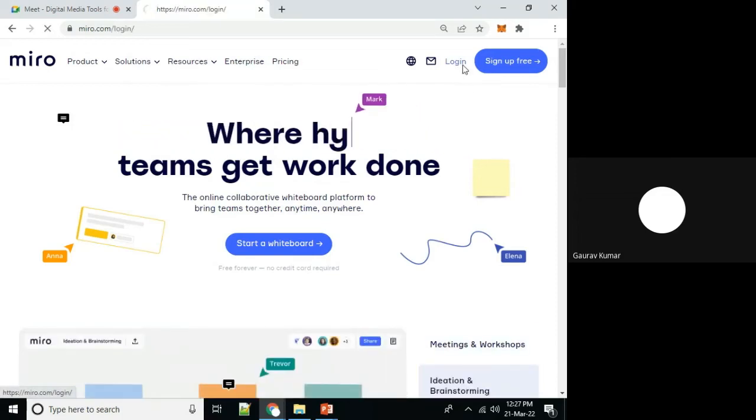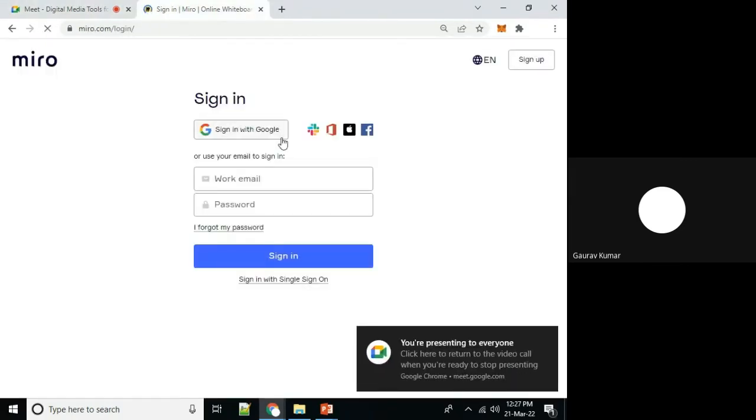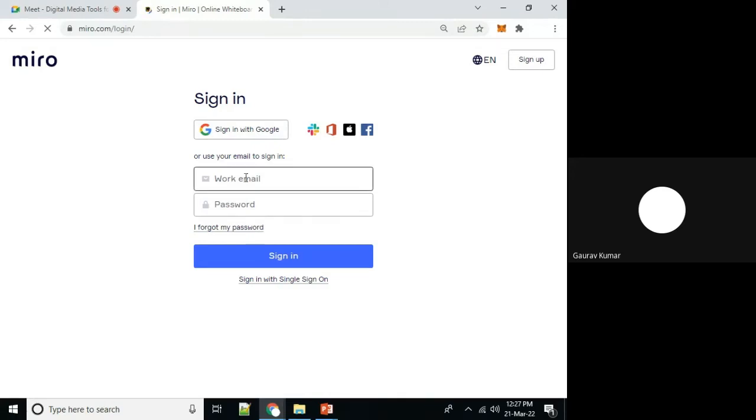I am logging in, and you can see different sign-in services available. Sign in with Google, with Slack, with Facebook. We generally prefer the option sign in with Google.